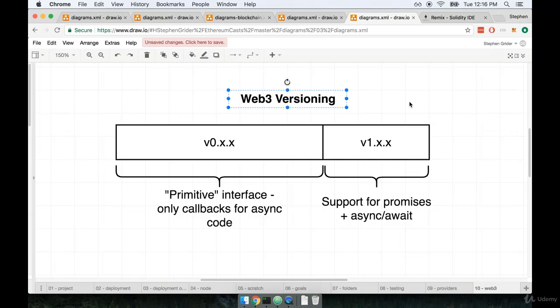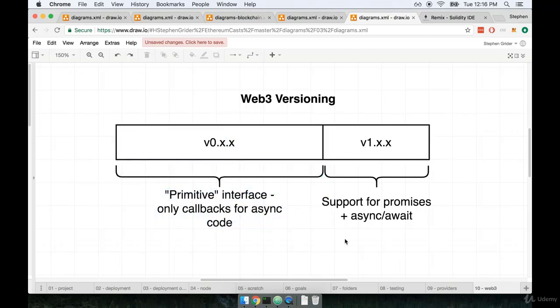Now, the issue here is that there are two groups of versions of Web3 out in the wild right now. There's version 0.something. The most common version you'll see is 0.21 something. And then on the other side, more recently, version 1 has been released. You and I just installed version 1, so we are working with the newer version of Web3. What I want you to be aware of is that at this point in time, the vast majority of documentation, Stack Overflow posts, and blog posts out in the wild talking about Ethereum are all using the older version of Web3.